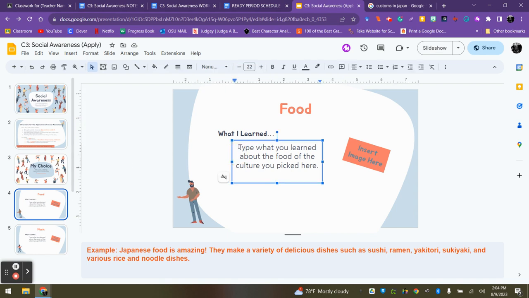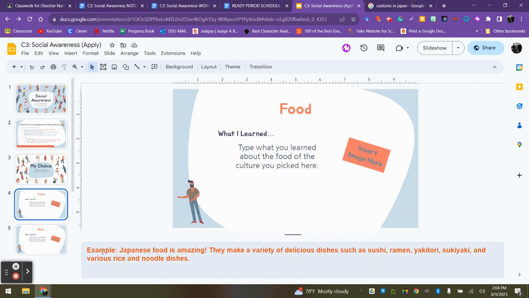You can delete this information here once you're ready to type 1 to 2 sentences about what you learned. I put my example on the bottom. Japanese food is amazing. They make a variety of delicious dishes such as sushi, ramen, yakitori, sukiyaki, and various rice and noodle dishes. Then I would go out and find an image of Japanese food and replace it over this text box. You can also just delete this text box if you desire.